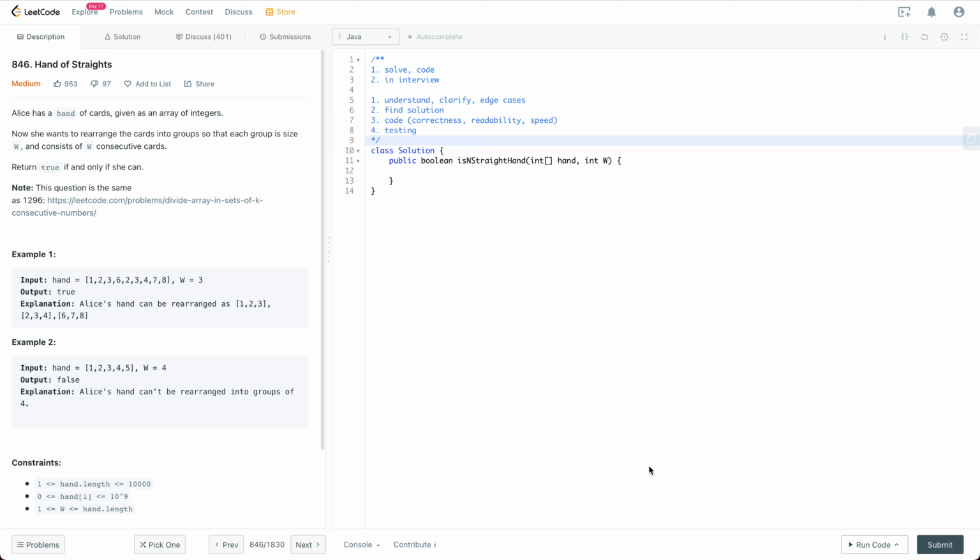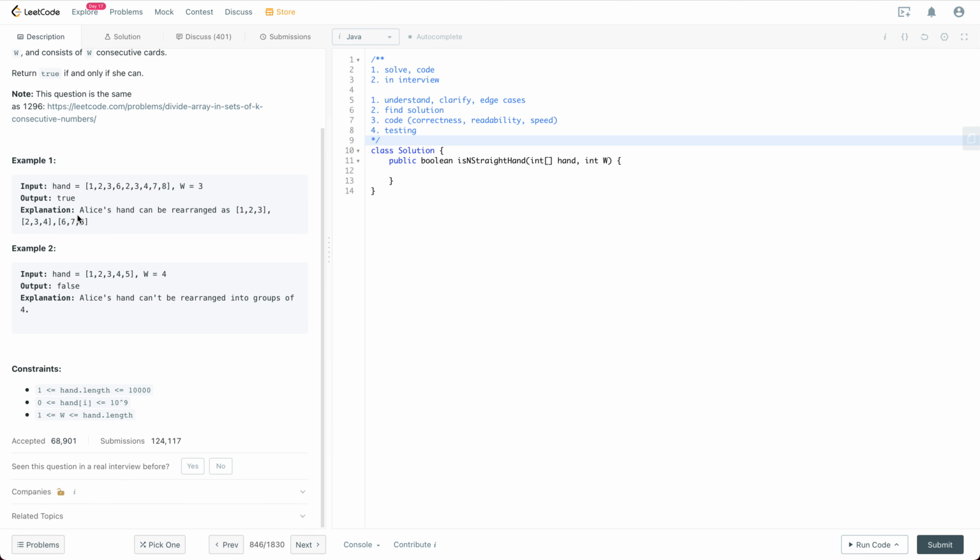So, Hand of Straights. Alice has a hand of cards given as an array of integers. Now she wants to rearrange the cards into groups so that each group is size W and consists of W consecutive cards. Return true if and only if she can. There is a similar question on LeetCode as well.